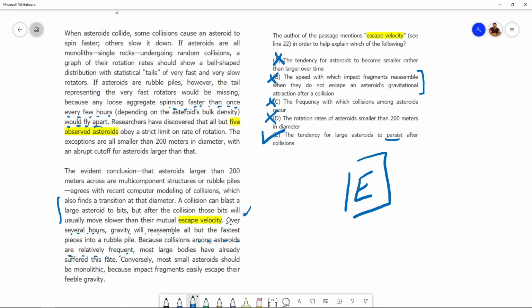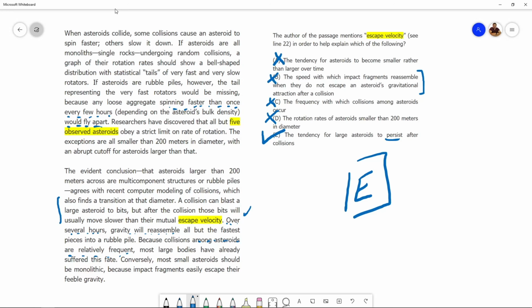For this question on GMAT Club, B is the most common answer. Not only is it the most common incorrect answer, but it's the most common answer overall. Many more people have selected B than have selected E. So let me explain option B one more time. The key to understanding why B is incorrect lies in understanding what the option means. The speed with which impact fragments reassemble when they do not escape an asteroid's gravitational attraction after a collision.